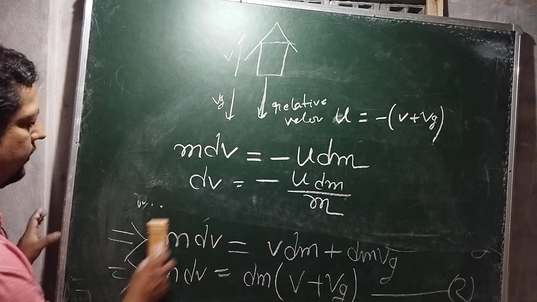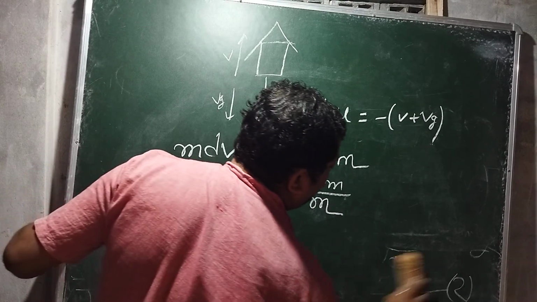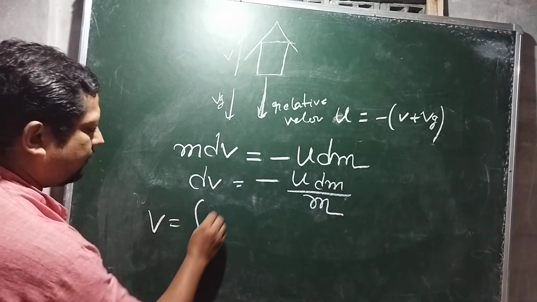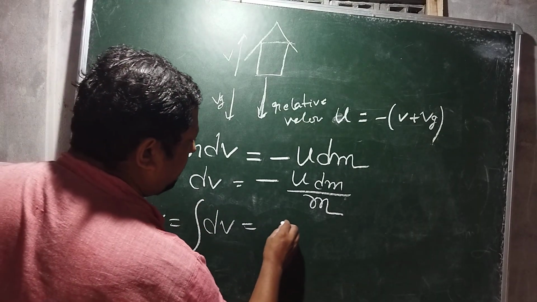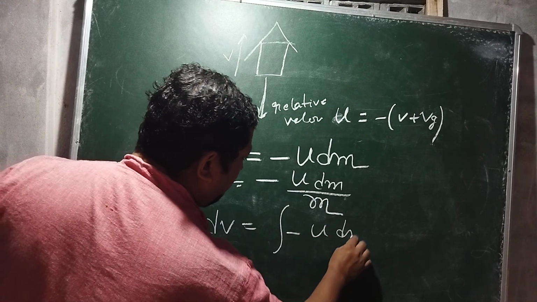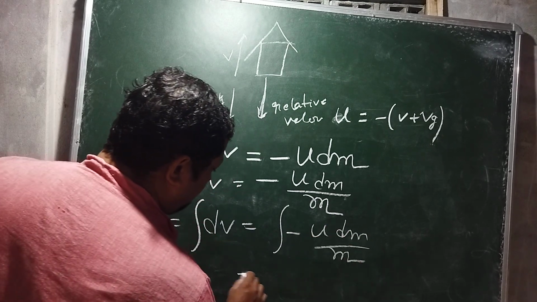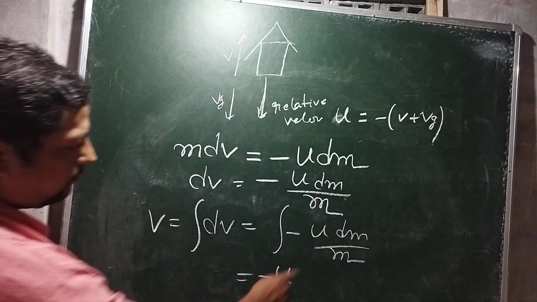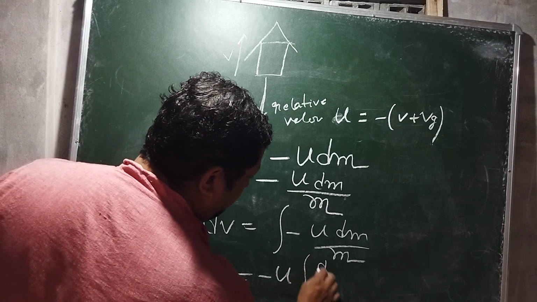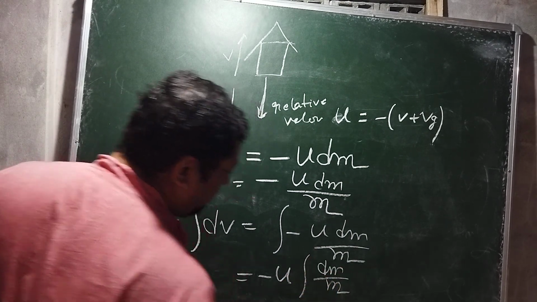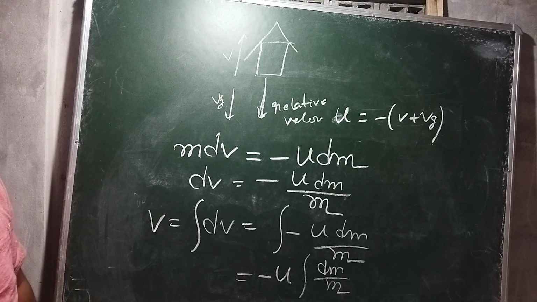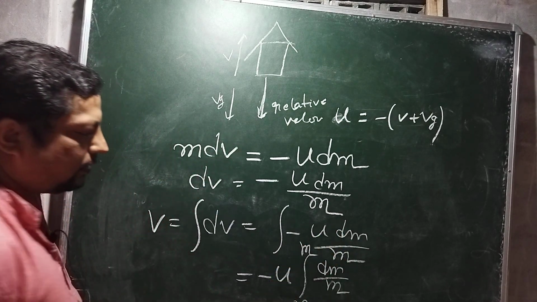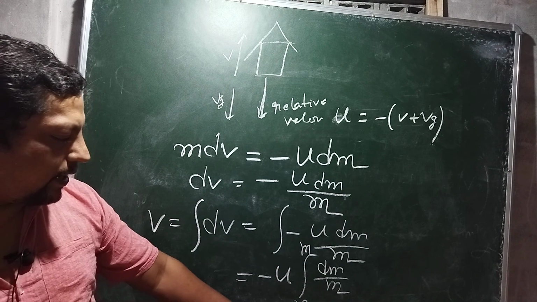Now we have to calculate v. So v will be integration dv equals integration of minus u dm by m, equals minus u, we can take as common, integration dm by m, and what will be the limit? The range is m naught to m.